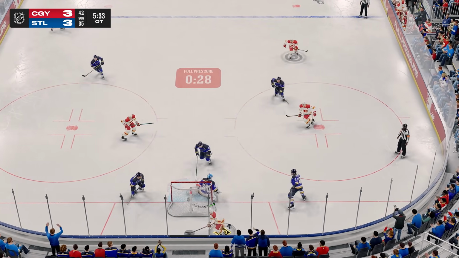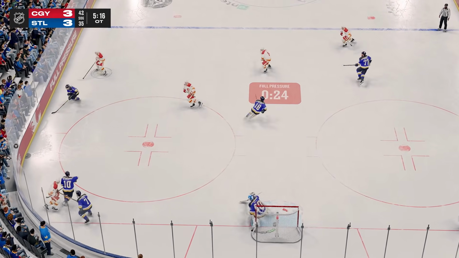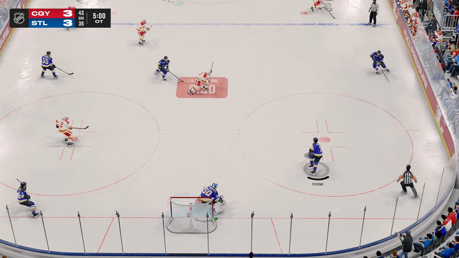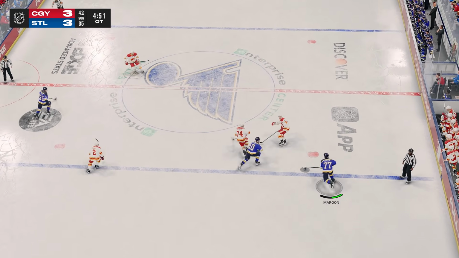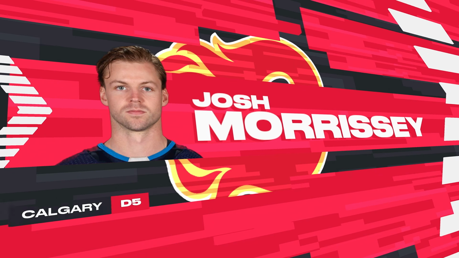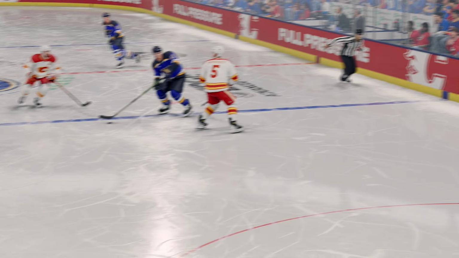You're just turning the puck over in the offensive zone, giving the Flames the full pressure meter all maxed out. No, the game might be over right here. A big time hit right there. The Flames just keep putting on pressure. The Blues can't do anything right now. I mean, the Blues are going to be fine if the Flames keep taking penalties here. Like, they are selling. Josh Morrissey, he's picking up a tripping penalty. What is this team doing?